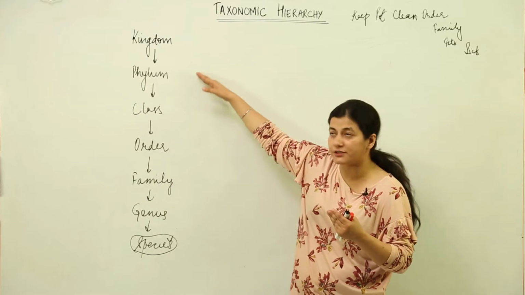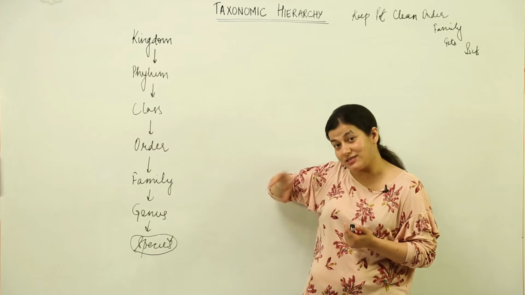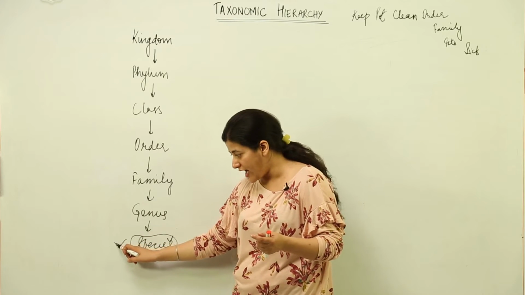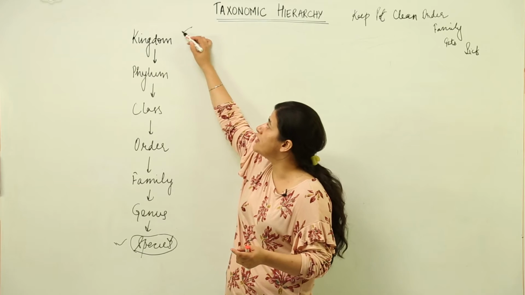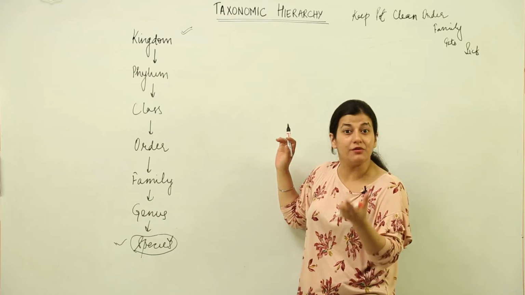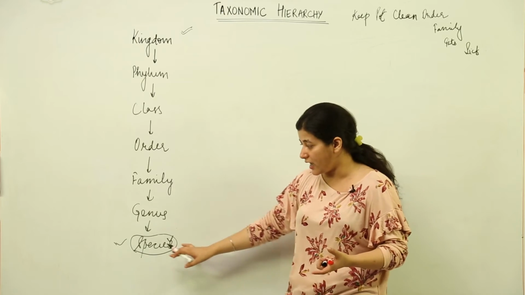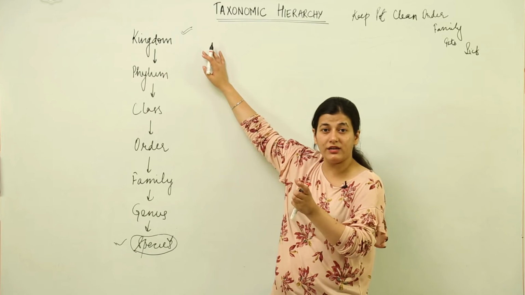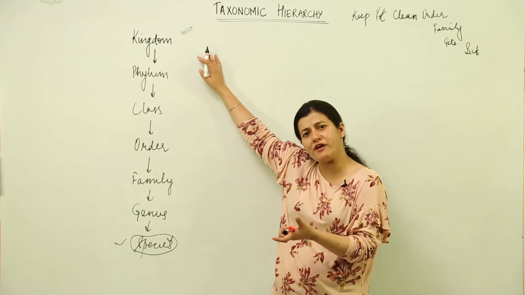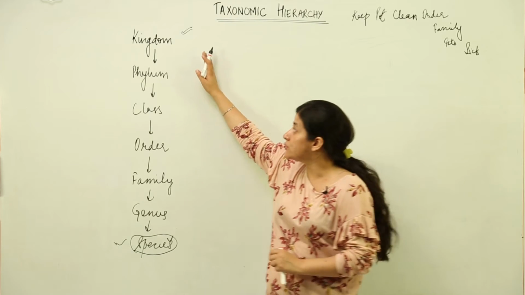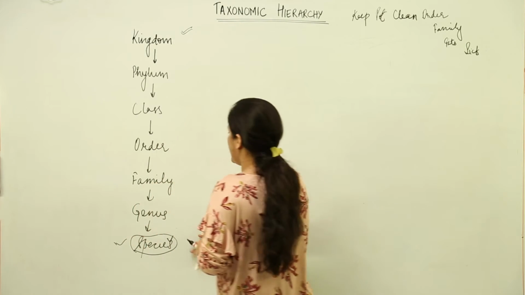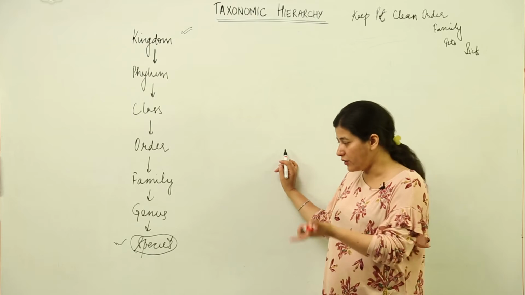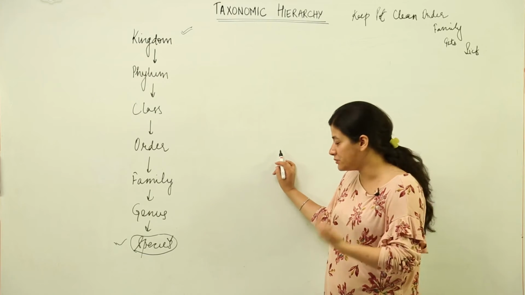Rising further and further, the similar characters are going to decrease. So you can make out that in case of species there would be the highest number of similar characters, and in case of kingdom the similar characters would be least, but yes, they would be similar. Supposedly you had 100 similar characters at the level of species. In the kingdom, you won't find that there is no similar character. They would be reduced to 5 or 2, but yes, they would be similar. So we are going to consider the example of one mammal and one angiosperm, and from that you are going to get it a little bit more clear.